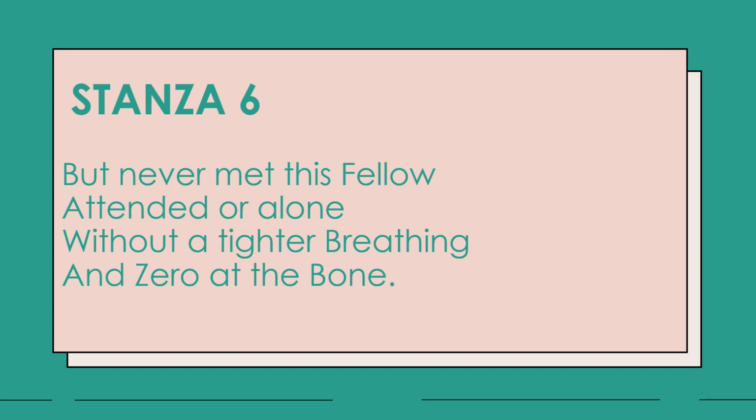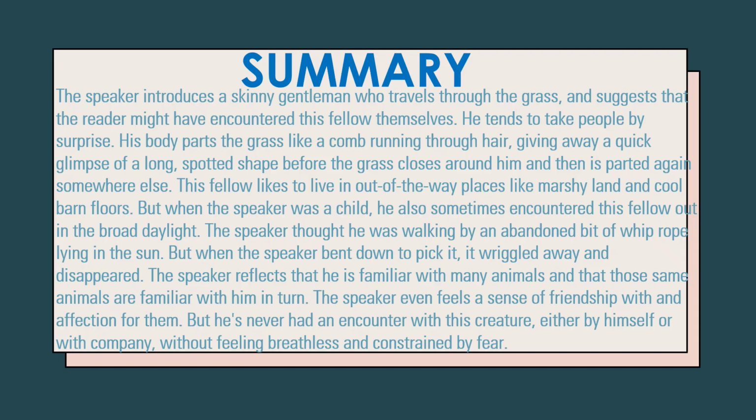Now we all know how a snake moves, it wrinkles, right? So it's zero at the bone, does not have a bone. And so it wrinkles and that's why zero at the bone. The snake does not have a perfect shape. I hope this is clear. So here we come to the end of the explanation of all the 6 stanzas. I hope I made each and every line clear. So let us move on to the summary of this poem.